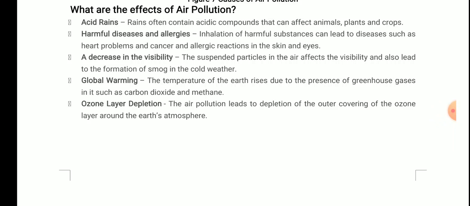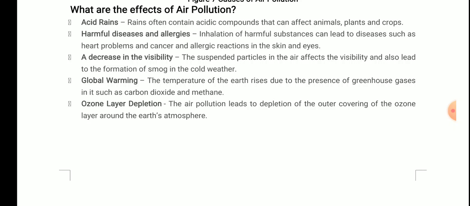Another effect of the air pollution, second one, harmful diseases and allergies. I told you inhalation of harmful substances can lead to diseases such as heart problems, cancer and allergic reactions in the skin and eyes. Okay, sometimes you might have noticed when you go to a very crowded place, irritation in your nose or skin, or eyes occurs. Why is that? Because the dust particles and smoke particles, when they come in contact, lead to that allergy, and due to that allergy, that irritation occurs. Sometimes you are going to a very crowded place and you start sneezing. Why? Because some dust particles enter your nose.